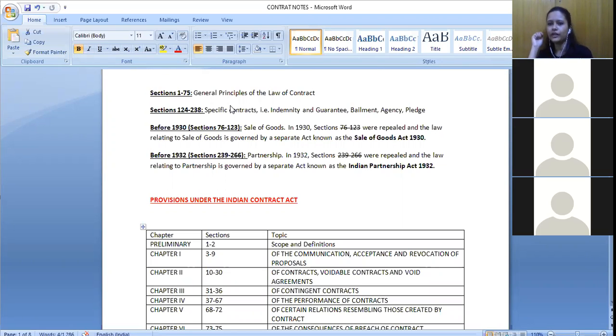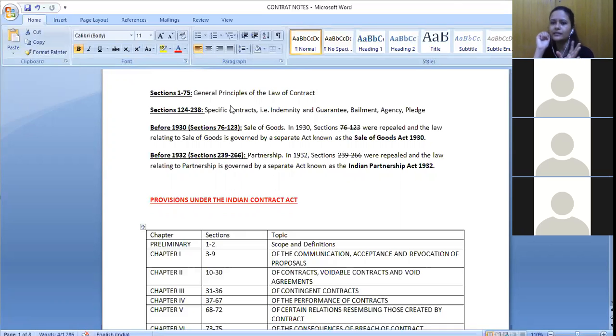So for contract, what you can do is that your main focus should be on remembering the important sections and also the important provisions. Take for example, there is a concept like communication of offer. It's not very important for you to read an entire big article, knowing what is the good thing about it, bad thing about it, and all of that.